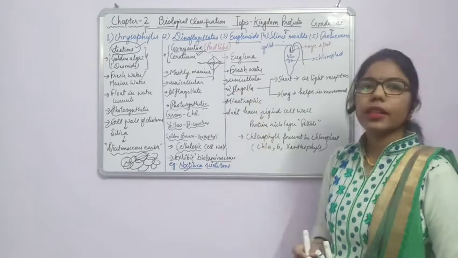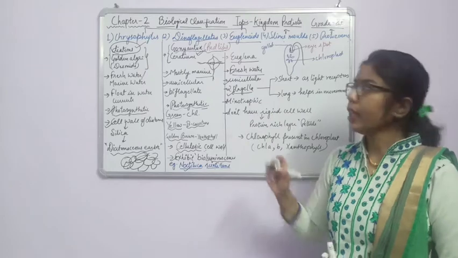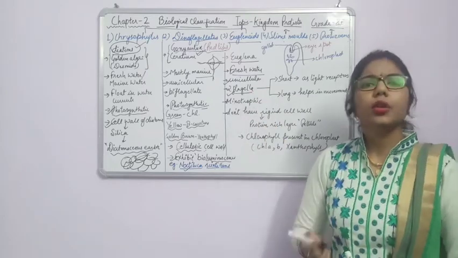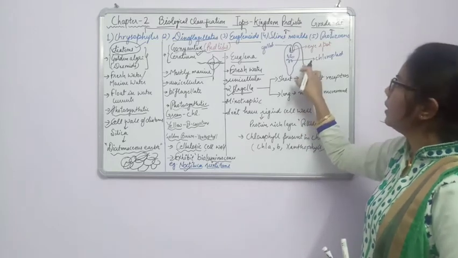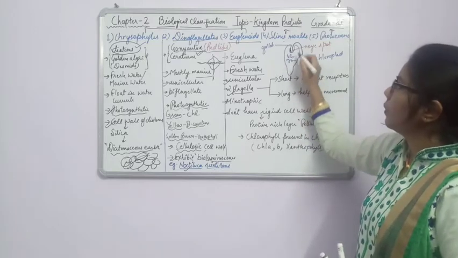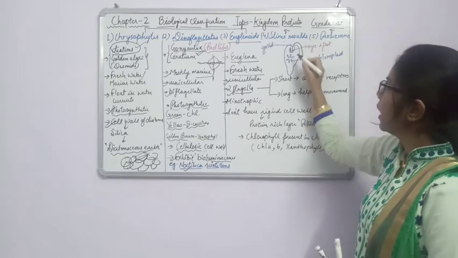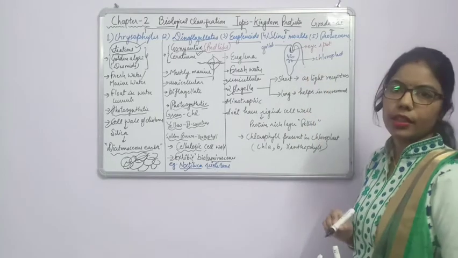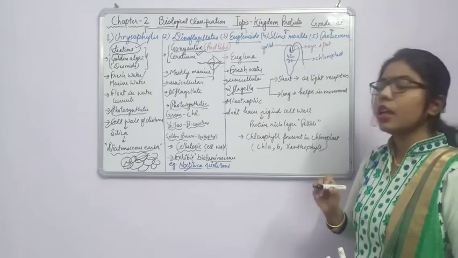And another point is that again it is having two flagella. Okay, in case of euglena they are having two flagella. Here I have shown one diagram. You can see here that in this euglena, one small or short flagella is present and another one is a longer flagella. So what is the function of the smaller and the longer flagella?